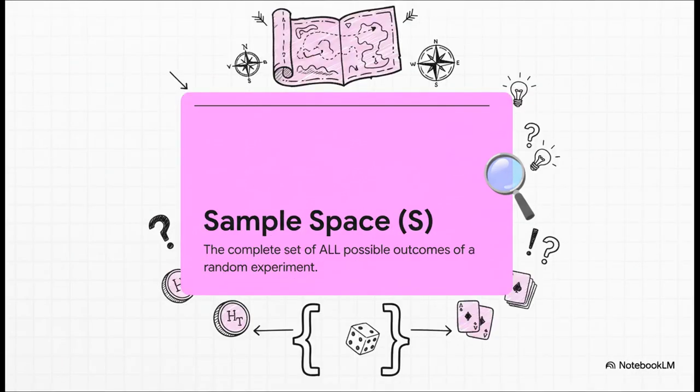So where do we begin? We start by mapping out every single possible result. And this complete map of possibilities, that's called the sample space. You have to know every single thing that could possibly happen before you can even think about calculating the odds.